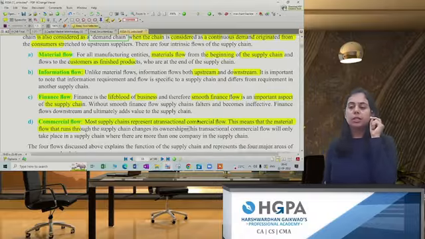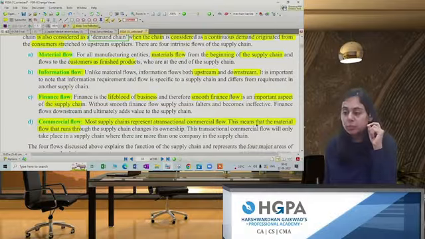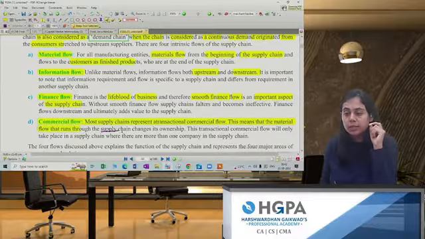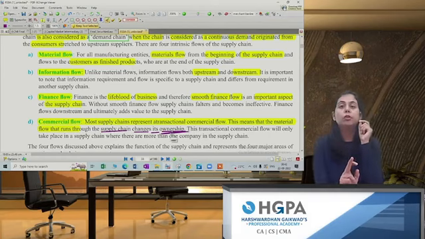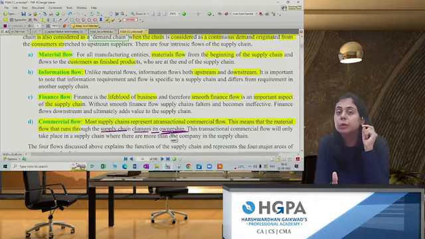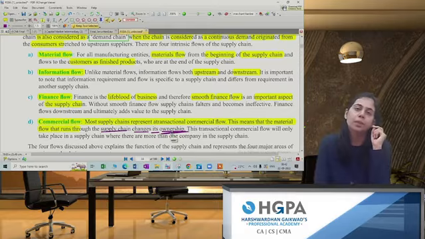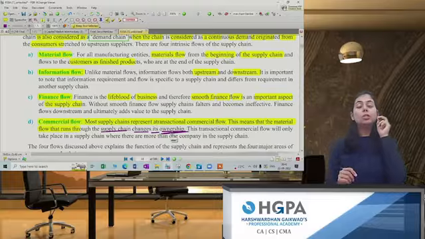Most supply chains represent a transactional commercial flow. This means that the business flow that runs throughout the supply chain is ownership. Ownership, what does commercial mean? Commercial means you're doing it for the purpose of earning profit. Raw material person will give you the ownership of the raw material, and take the money for that. Manufacturing person will take the ownership of raw material, but will tell the employees to work and will give them the salary. So commercial means what?